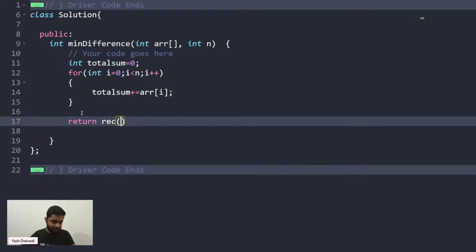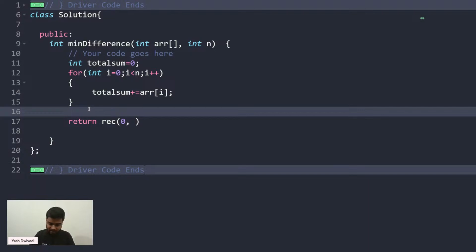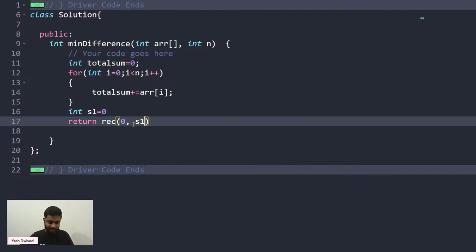Okay, now going further, what will I do? I'll start from the 0th index. Initially, what is going to be the subset sum S1? I can say that int S1 is going to be 0. So I'm passing S1 as 0 initially.